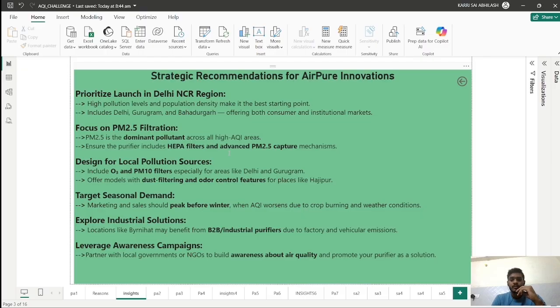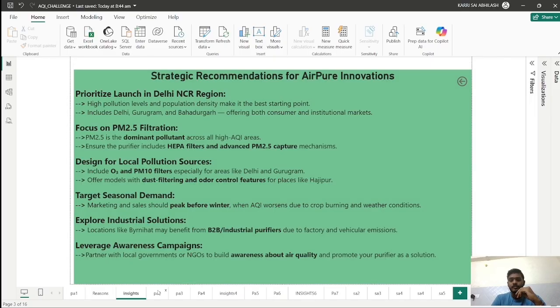You can use filters like B2B industrial purifiers due to factory and vehicular emissions. And you can tie up with governments and NGOs for your product promotion, so that it is not only product promotion, but also a solution for the problem.